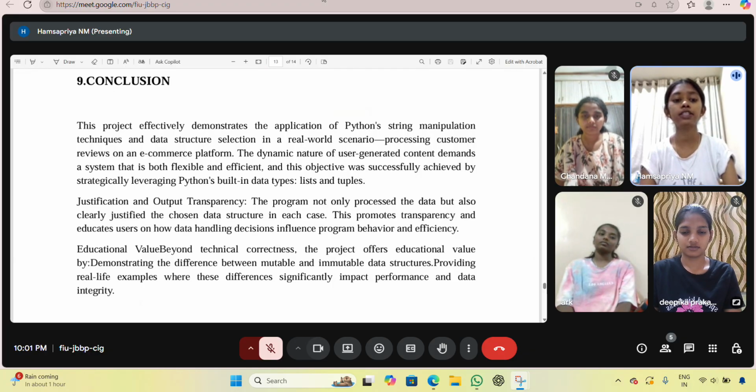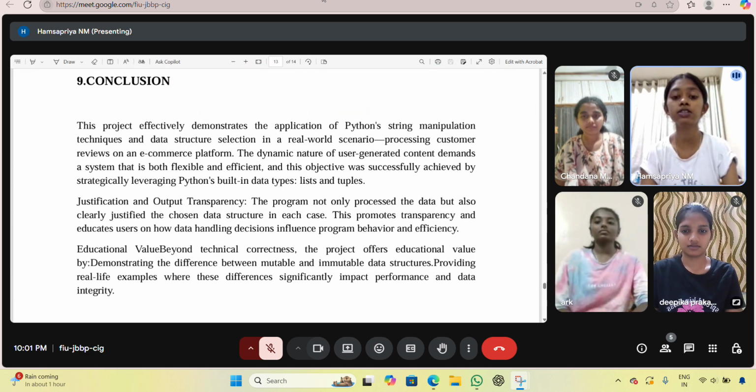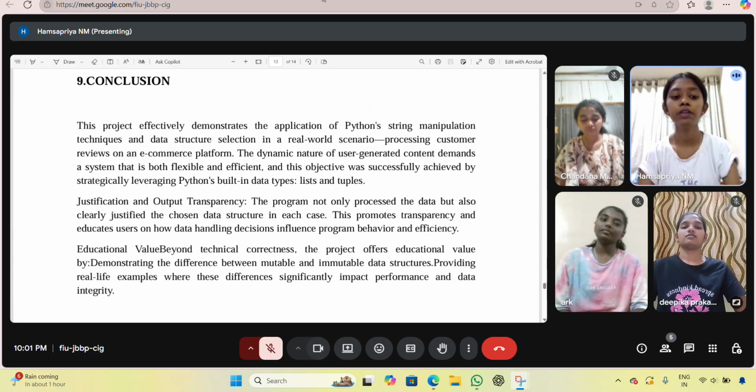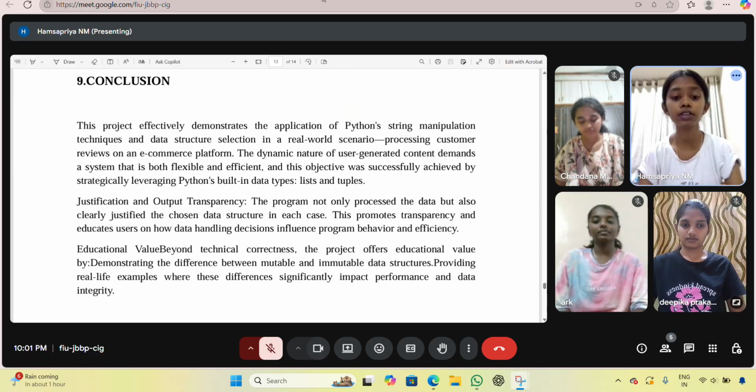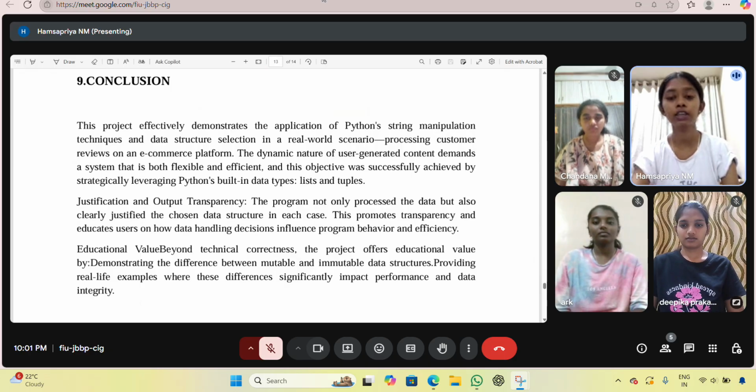This promotes transparency and educates users on how data handling decisions influence program behavior and efficiency, adding educational value beyond technical correctness. The project also demonstrates the difference between mutable and immutable data structures, with real-life examples where these differences significantly impact performance.